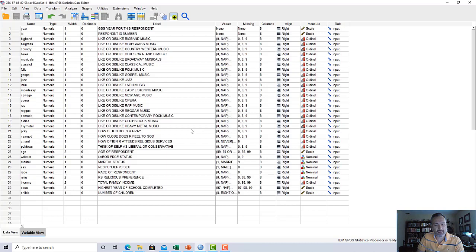There are various different SPSS programs, or applications, I should say. And the statistics package is the main one for people like me, and now people like you who are doing this kind of data analysis. There's also something known as SPSS Modeler. That was an old software package previously known as Clementine that had been purchased by SPSS, and then later IBM purchased SPSS, and it owns that too. So that became IBM SPSS Modeler. If any of you have any experience with that program, it looks quite a bit different. That uses nodes, and it's more of a graphical oriented program. But this is the standard SPSS statistics.